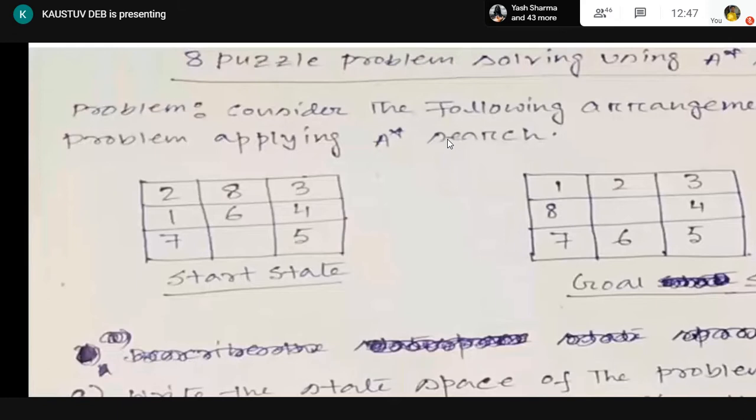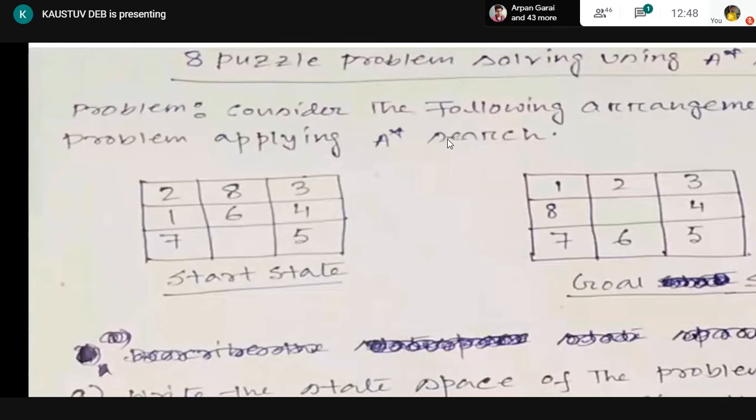Now you say, in the start state, how many tiles are misplaced? 1. Is it in the same position in the goal node? In the start state? No, sir. Now 2. Is it in the same position? No, sir. Okay.